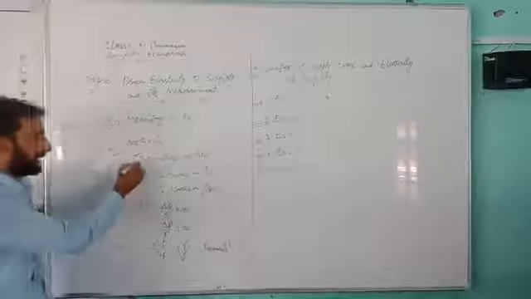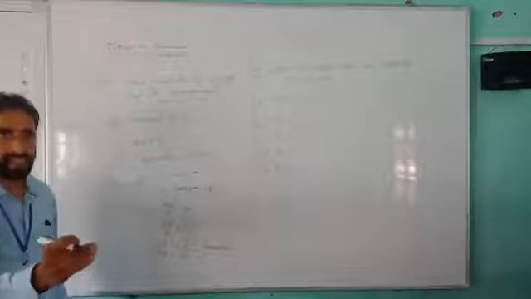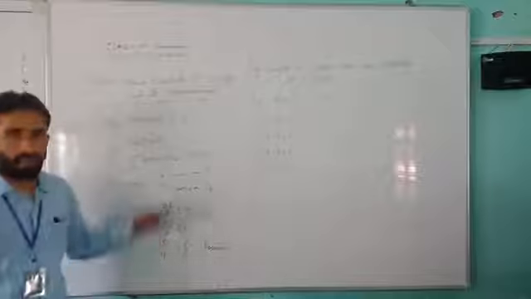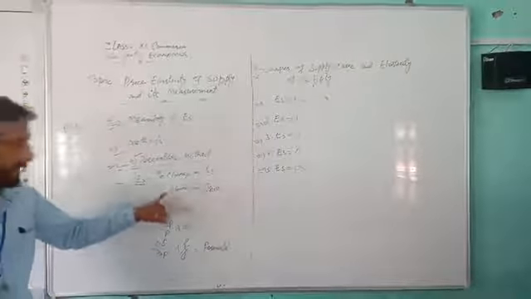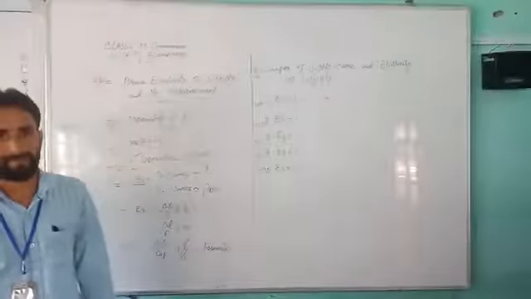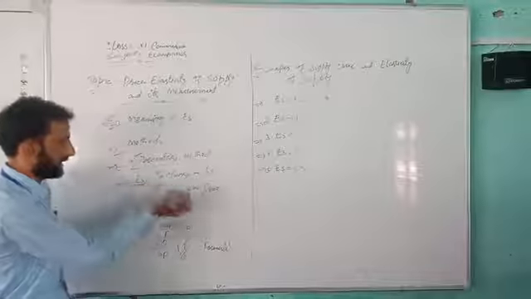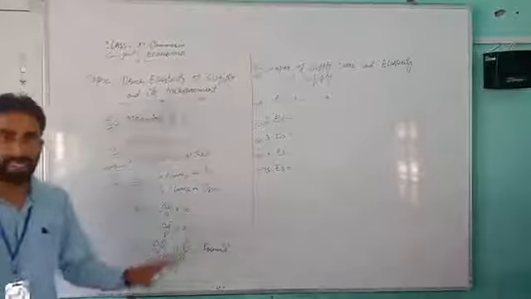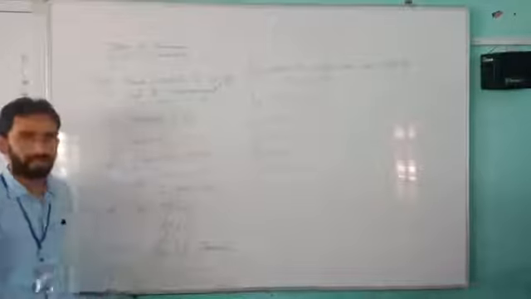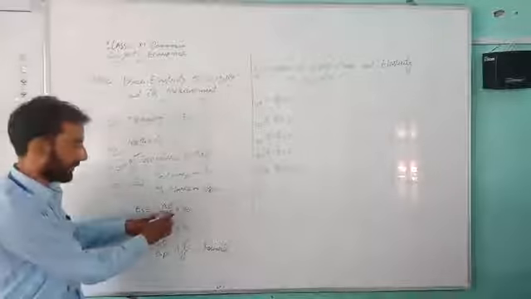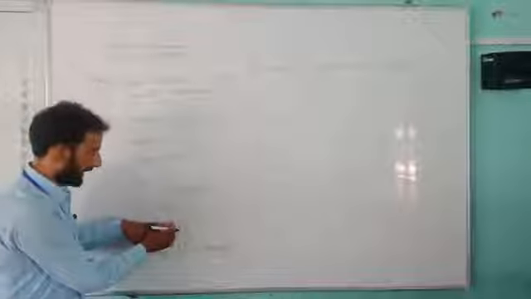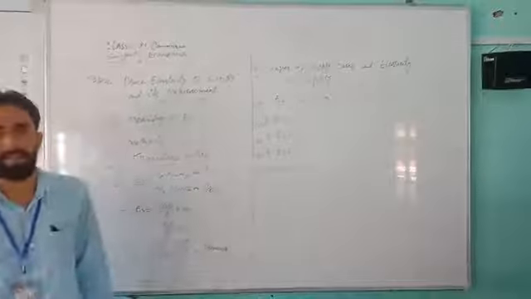In this method, ES, the elasticity of supply, is equal to percentage change in quantity supplied, that is QS, upon percentage change in price. That means ES is equal to (delta Q upon Q into 100) whole upon (delta P upon P into 100).